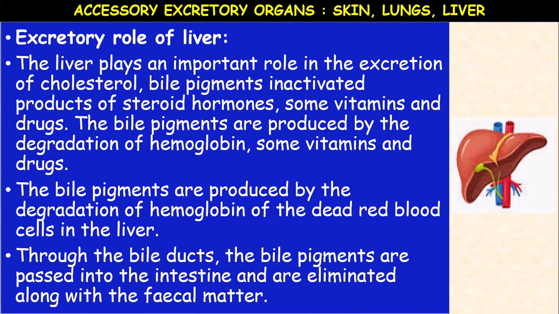They enter the duodenum along with the bile juice, and after digestion, the unwanted bile pigments are eliminated along with the undigested food or fecal matter.